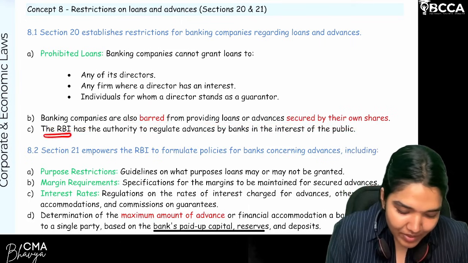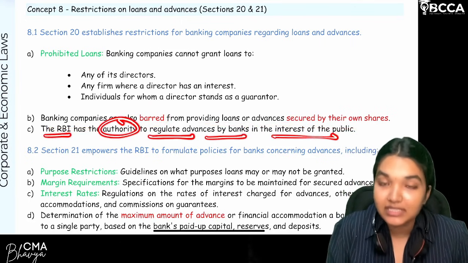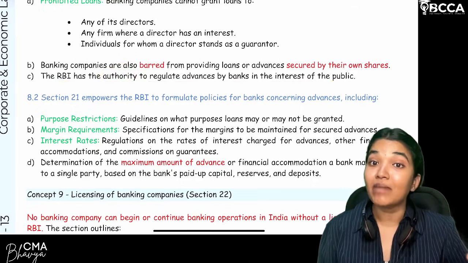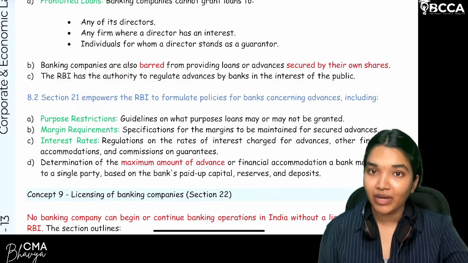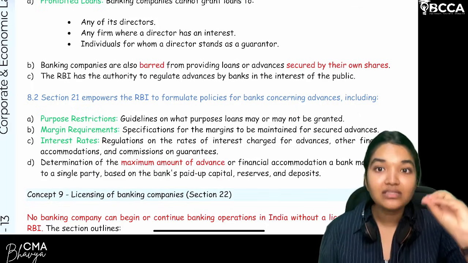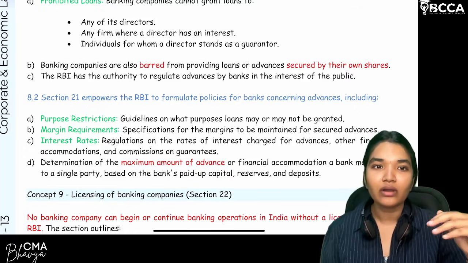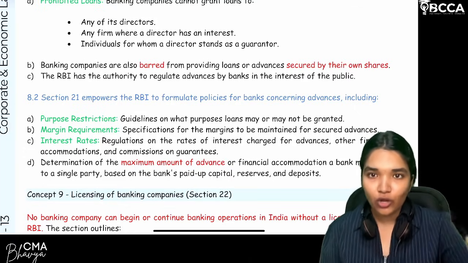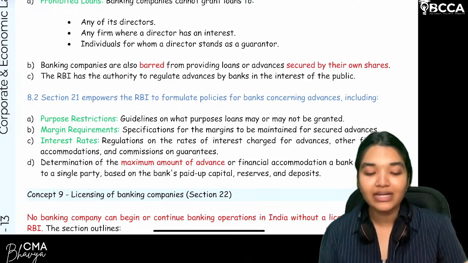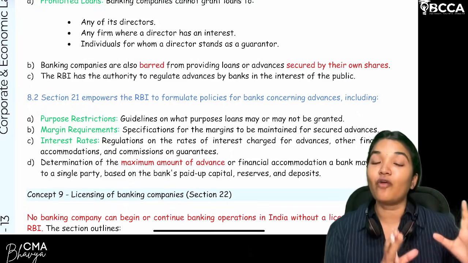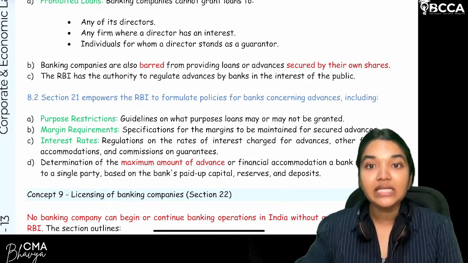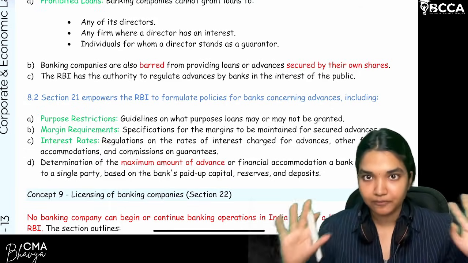Clear with this? Next, RBI has the authority to regulate advances by banks in the interest of the public. So to ensure the public money is protected, you're not just giving unlimited amounts of money to corporate houses at a lower interest rate. To avoid these situations of favoritism or illogical or unreasonable amounts of loans being given to third parties, RBI will put restrictions on how much you can lend to a person, for what purpose you can lend, and what interest rate is charged. RBI has that power. Clear?